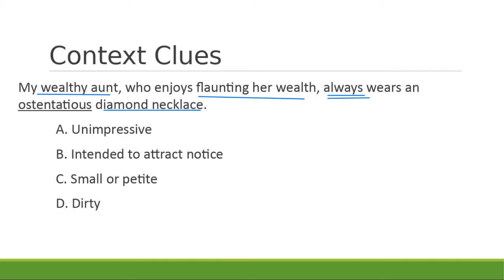All these things should help you figure out, first of all, we're not talking about dirty, and we're not talking about unimpressive. And so you can immediately narrow it down to B or C. And I hope by the time you have done that, you have realized B, intended to attract notice, is what ostentatious means.